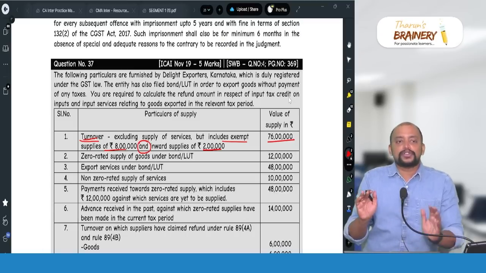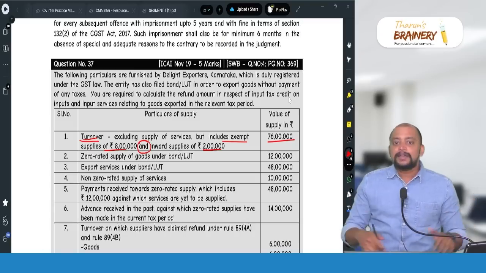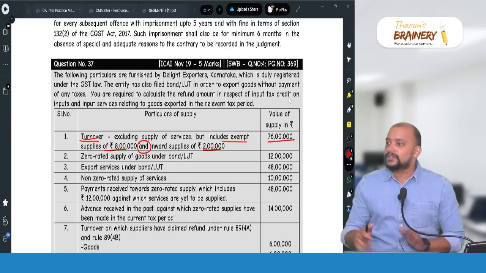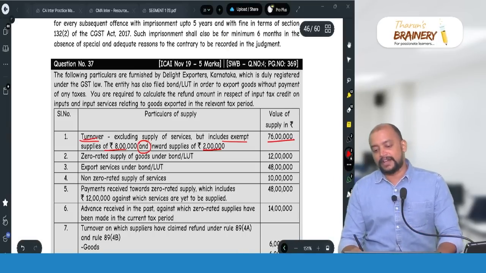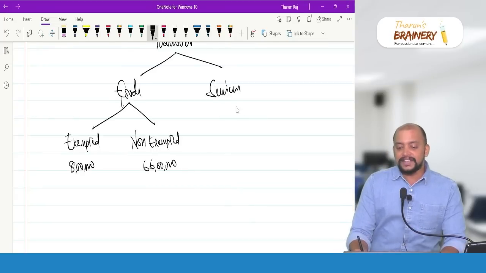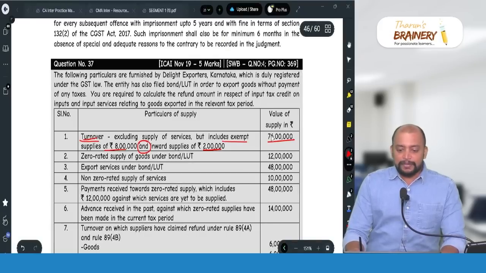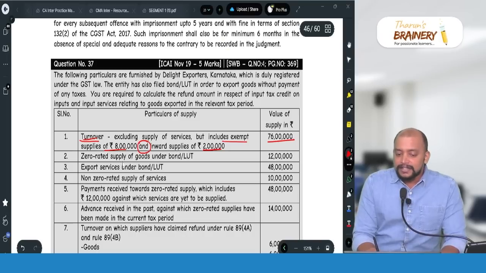And inward supply should never come in the turnover, but they added. One silly fellow added that. So we will exclude it. Okay, fine. Then services, and for services we don't have the information. Zero rated supply of goods under bond or LUT. Zero rated supply of goods.